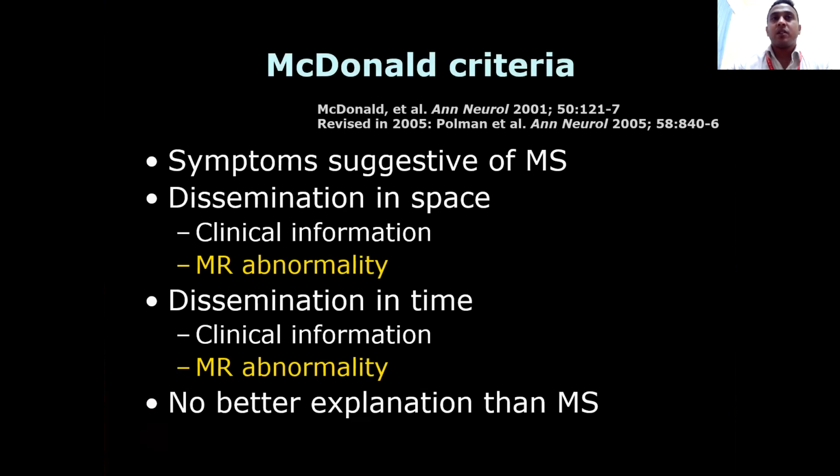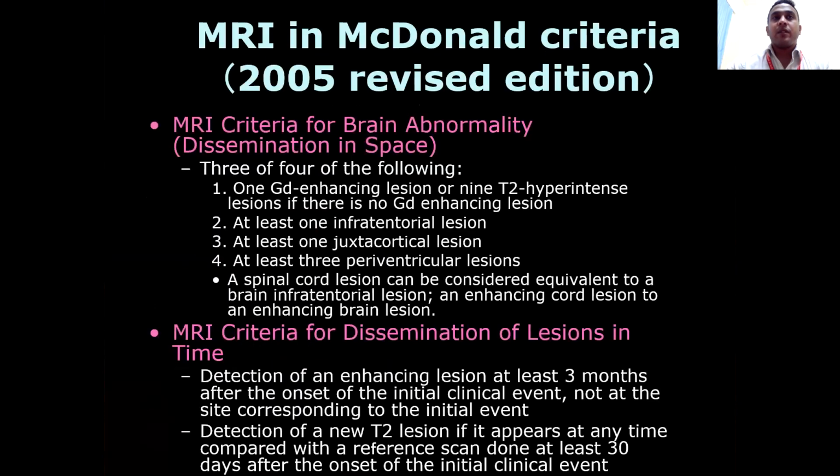In diagnostic criteria, McDonald criteria should always be remembered. Symptoms suggestive of multiple sclerosis, dissemination in space, dissemination in time. These are the two most important things. Then we have the 2005 revised edition, in which we have MRI criteria for brain abnormality. Space: one gadolinium enhancing lesion or 9 T2 hyperintense lesions if there is no gadolinium enhancing lesion. At least one infratentorial lesion, juxtacortical lesion, and 3 periventricular lesions. Spinal cord lesion can be considered equivalent to a brain infratentorial lesion and an enhancing cord lesion to an enhancing brain lesion.